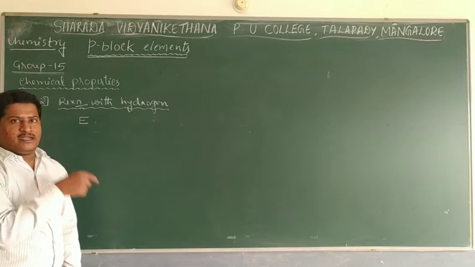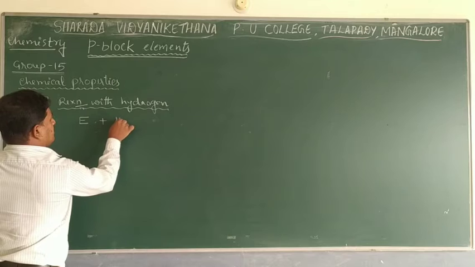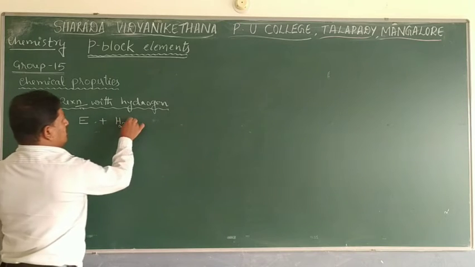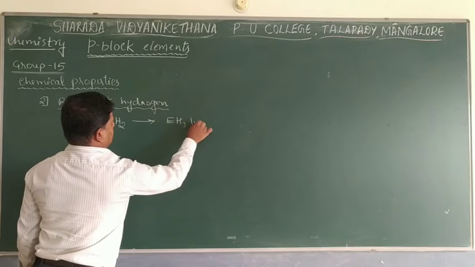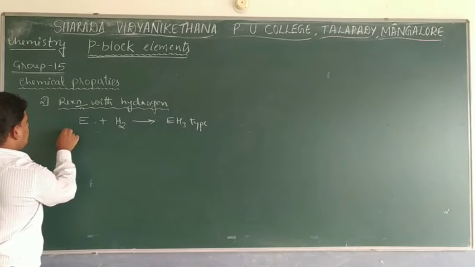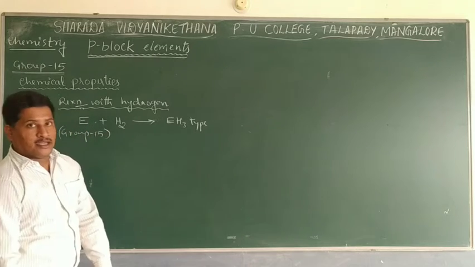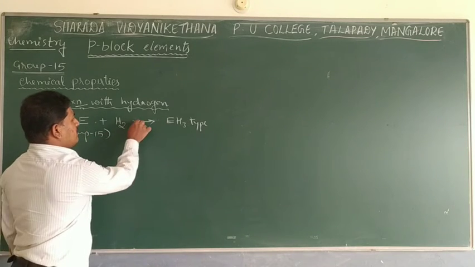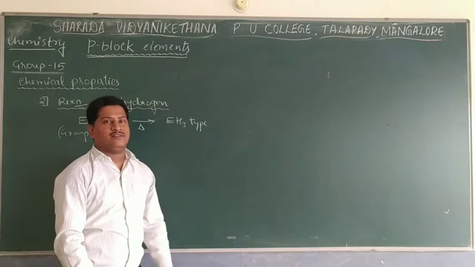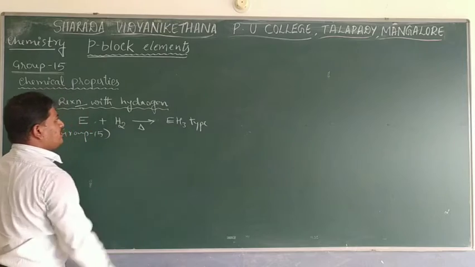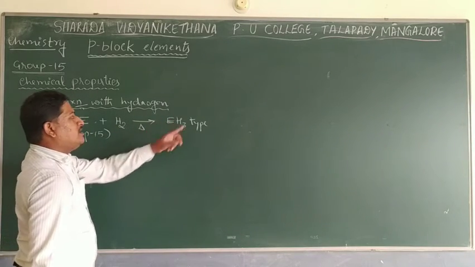and here we are taking elements of group 15. They react with hydrogen, a dihydrogen H2, and that will give EH3 type compounds. So group 15 elements after heating with hydrogen give EH3 type molecules, called hydrides. With respect to the +3 oxidation state of the element, that will produce the product.